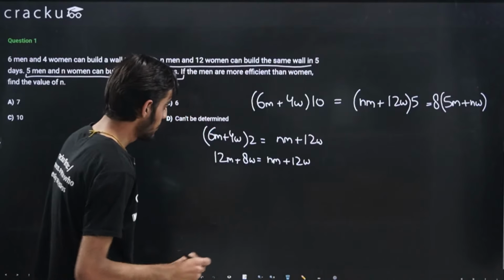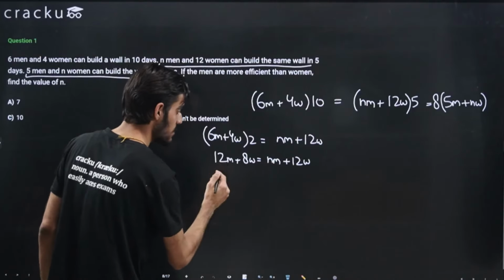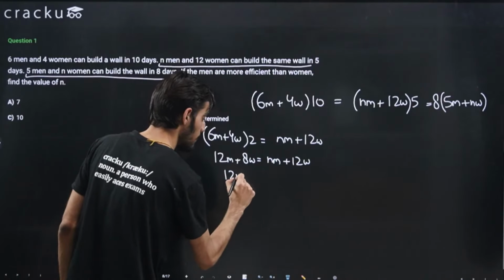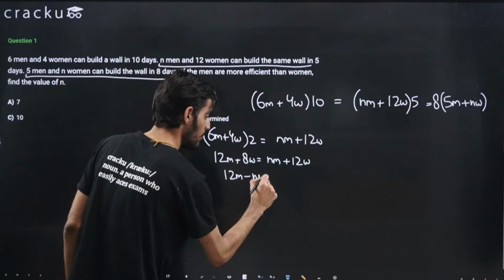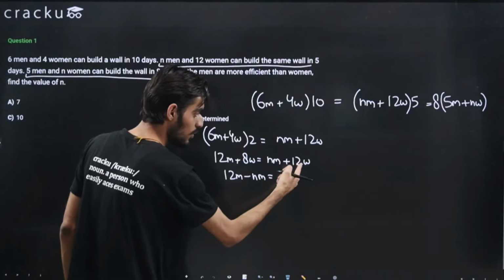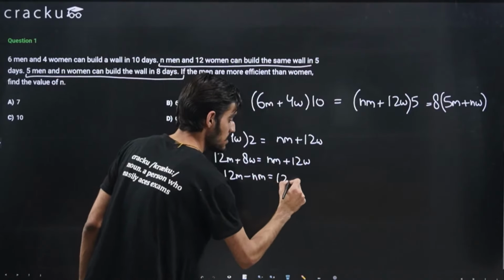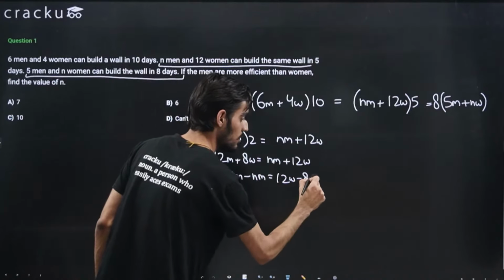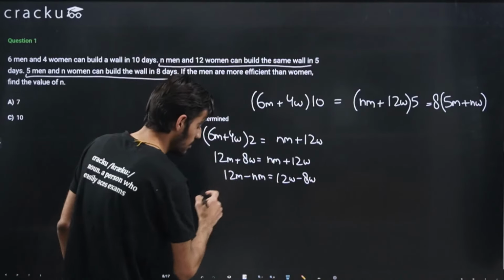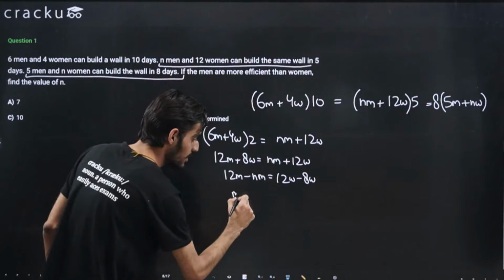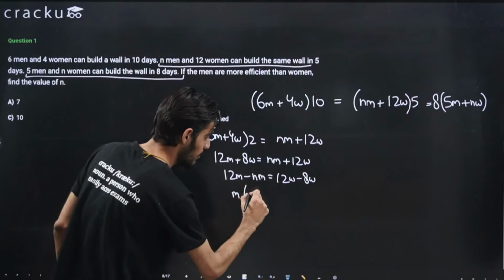Now we can take terms to the other side, so 12m minus nm equals 12w minus 8w. Taking m as common from here, this will come out to be 12 minus n.